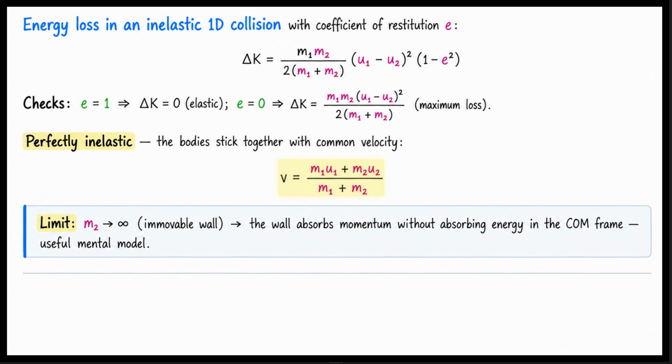A useful mental model is the immovable wall limit. Let m2 approach infinity. The wall absorbs all the momentum, but it absorbs zero energy in the center of mass frame.